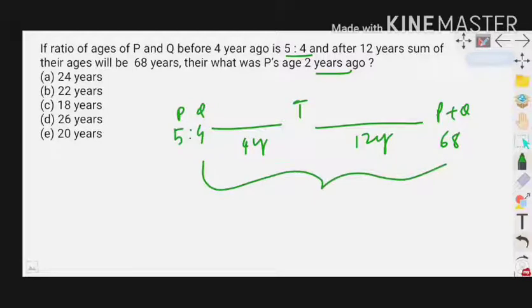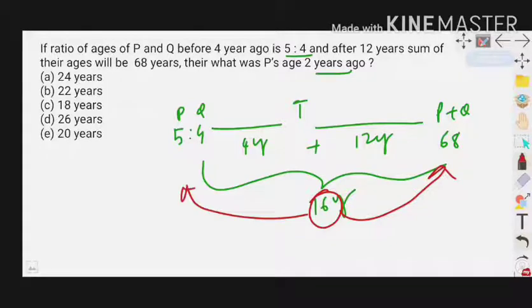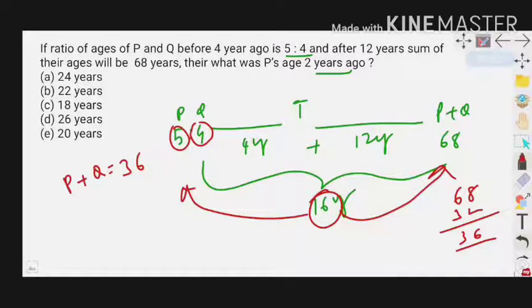From here to here, the age gap is 4 plus 12, 16 years. If we subtract 16 two times from the 68, we will get the sum of the ages of the two persons 4 years ago. 16 into 2 is 32, 68 minus 32 is 36. So the sum of the ages of these two persons 4 years ago is 36. The ratio is also given, and the sum of ages is 36. 5 plus 4 is 9. 9 parts equal 36, so 1 part value is 4.